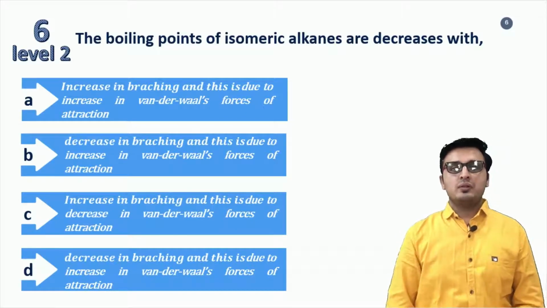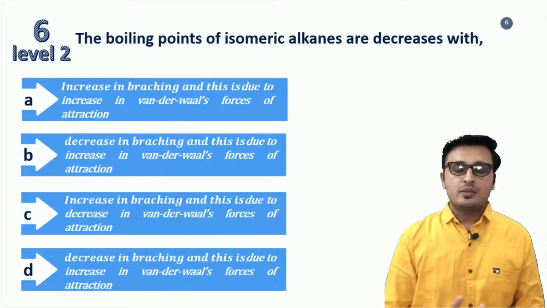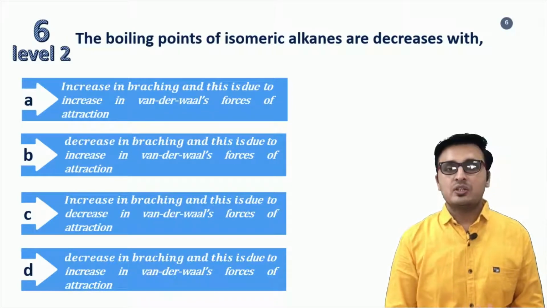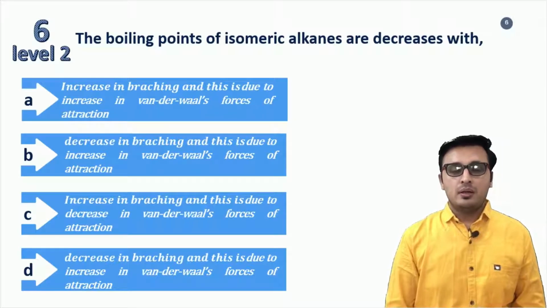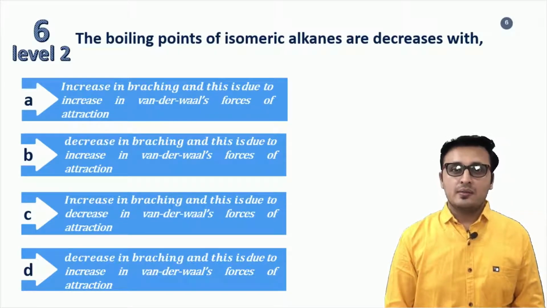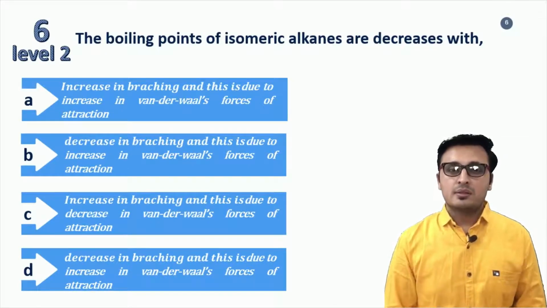Here two words we need to understand. First word is isomeric alkanes. Isomeric alkanes are the alkanes which contain the same number of carbons and hydrogens, but their molecular structures are different. It means they have more number of branches and less number of branches in their chemical structure.